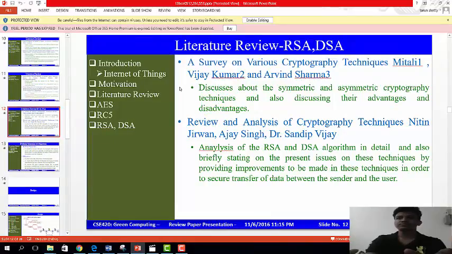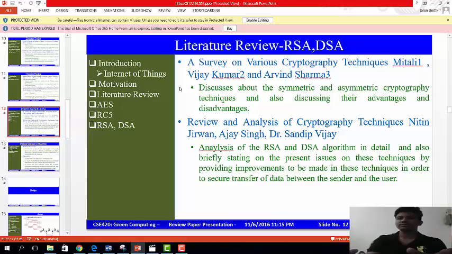These papers are most important, and these are based on RSA and DSA algorithms. The paper is a survey on various cryptography techniques by Mithalil Vijaykumar and Arvind Sharma. It discusses the symmetric and asymmetric cryptography techniques and also discusses their advantages and disadvantages.